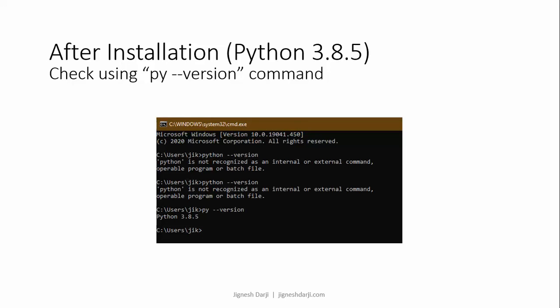After the installation, you can simply check whether Python is available on your system or not. For older versions, you can check with python, while with 3.8.5 you can check with the py and then double hyphen version command. We can check that in the command prompt: when we type py double hyphen version, it displays Python 3.8.5. So this is the latest version of Python.